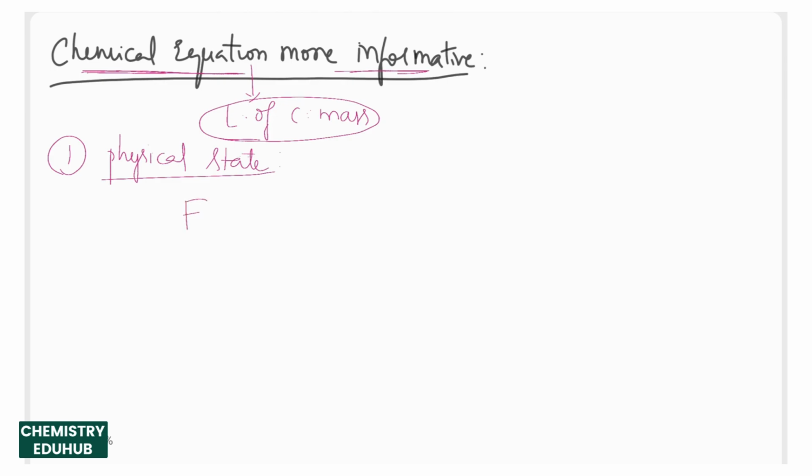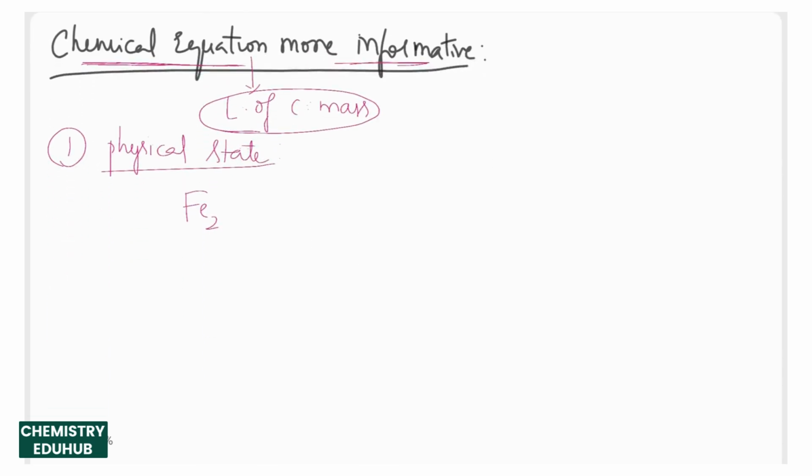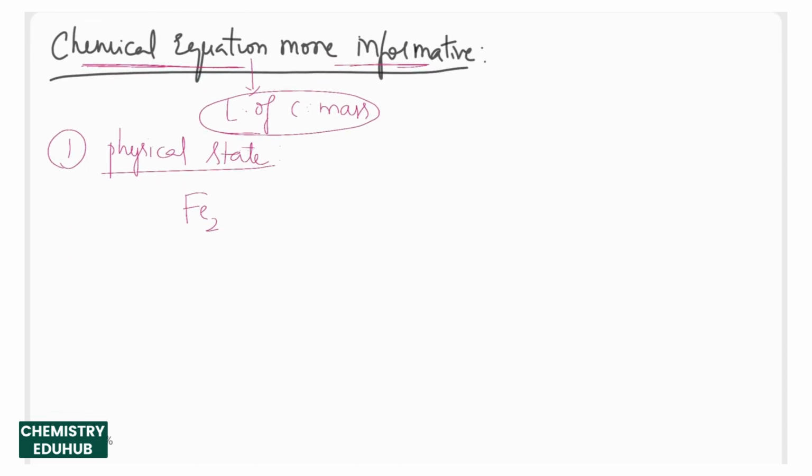Suppose you look at iron oxide, Fe2O3. This is a solid. We represent it with the symbol small s at the right side corner, this way.